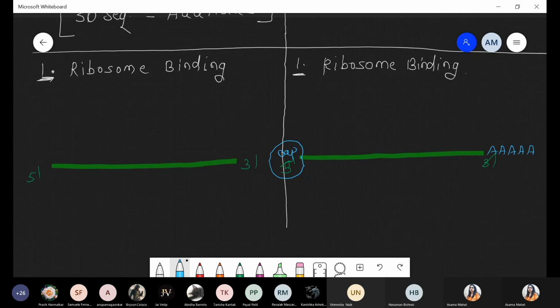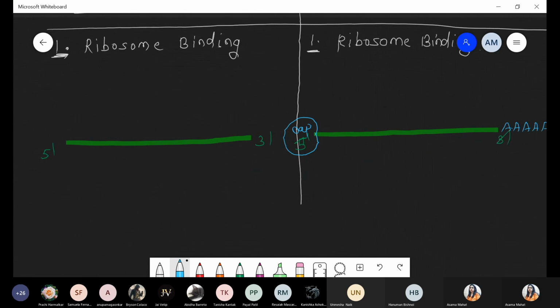Initially, entry of the small ribosome. So let's draw it. Initially there is an entry of the ribosome, that is the small ribosome. The small ribosome can recognize the Shine-Dalgarno sequence. The 30S subunit, that is the small subunit of the ribosome, attaches on the 5 prime end of the messenger RNA.